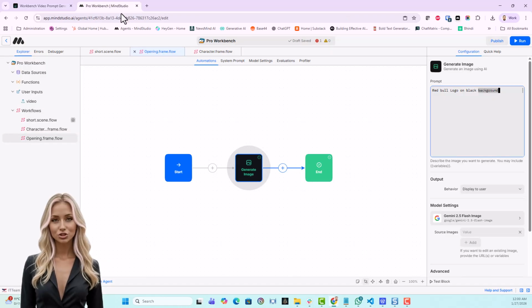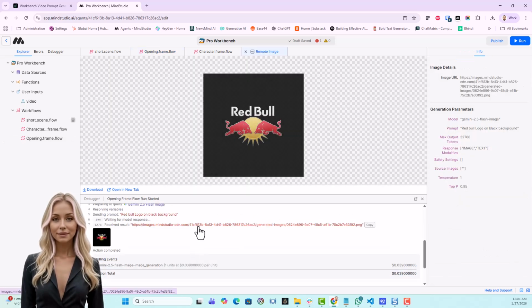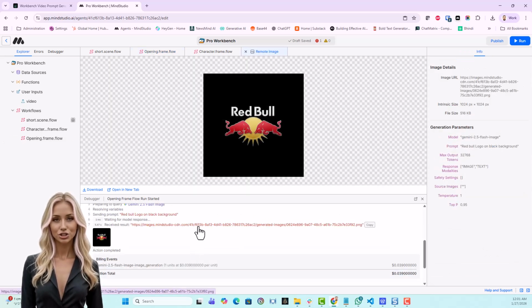I'll head to the MindStudio Workbench we've created. First, I'll use the opening frame workflow in order to create a logo of Red Bull that we'll use. Very simple: one Generate Image block with a simple prompt. That's it. We have a logo image.